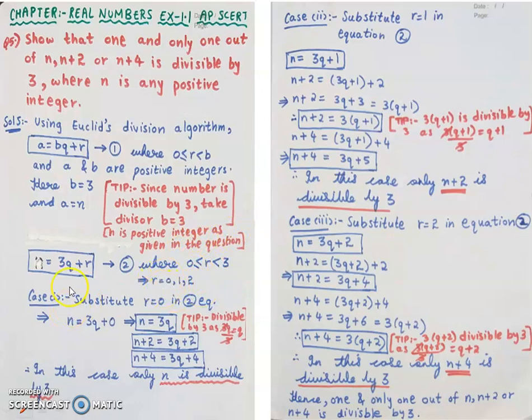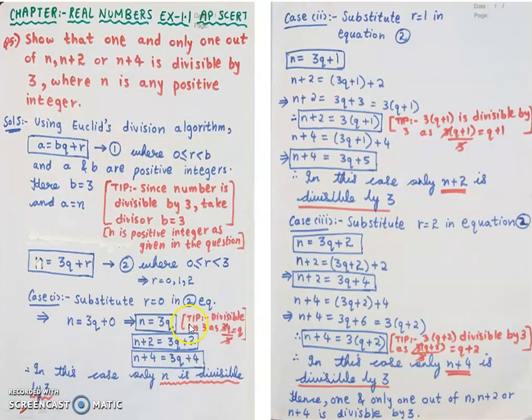So in my first case I take the remainder as 0, in my second case I take the remainder as 1, and in my third case I take the remainder as 2. Now in case 1, substitute r equals 0 in my second equation. The equation becomes n equals 3q plus 0, and I know 3q plus 0 is 3q. Now one condition I got for n. Now I will take n plus 2 and n plus 4. So what is the value of n I got?